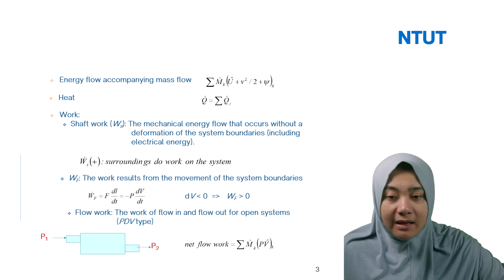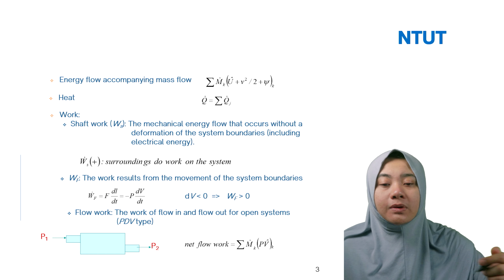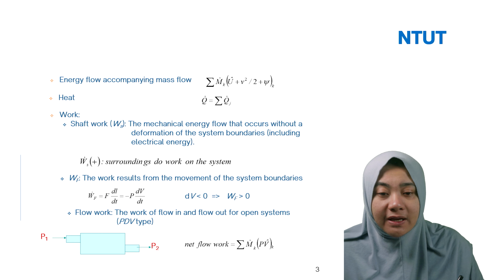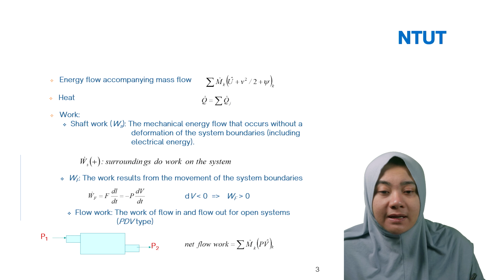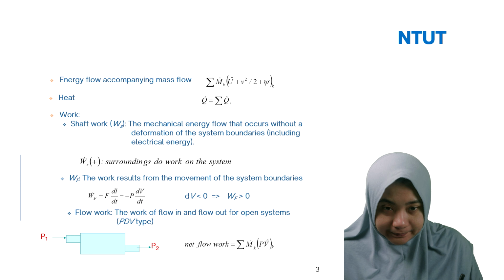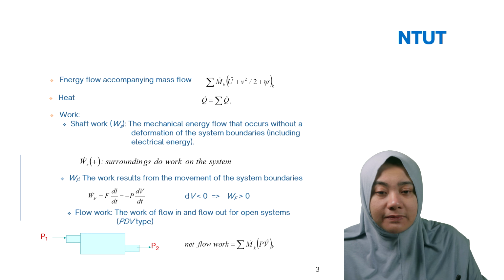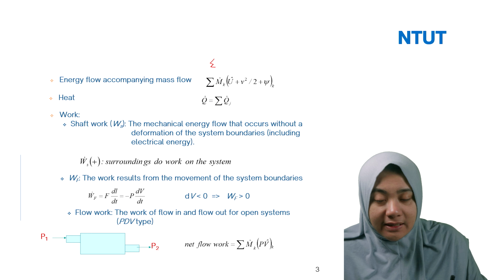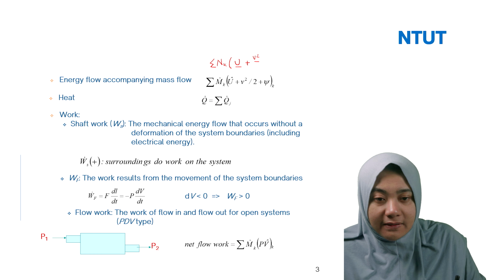Currently, how are we going to solve the problem of energy flow accompanying mass flow? Here we discuss the mass flow, and then we have the sigma of m_k (u + v^2/2 + omega). In this case you have the mass, and that's why here we use the cap. If you use the n, we can also change this one to n_k, with u underline plus v^2/2 plus omega, for each k.